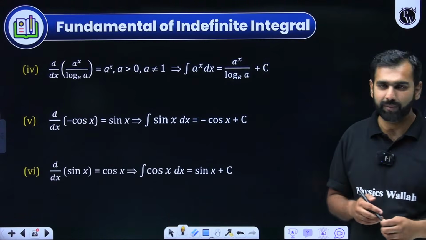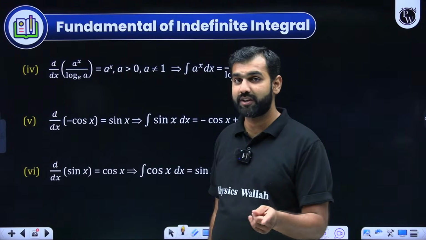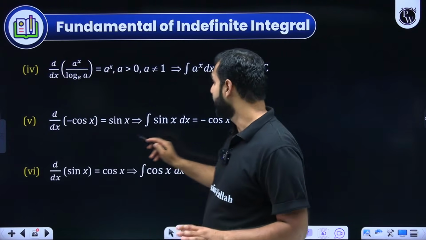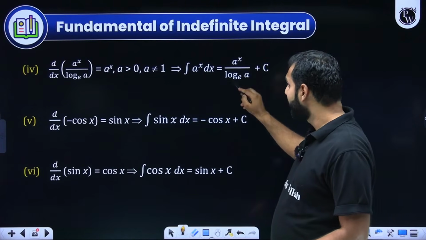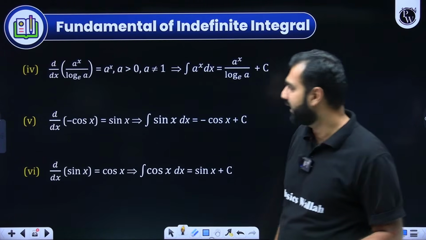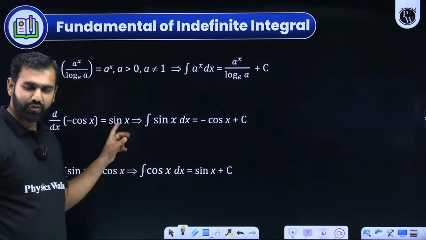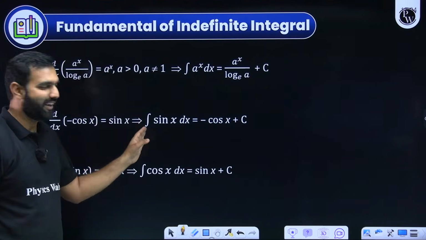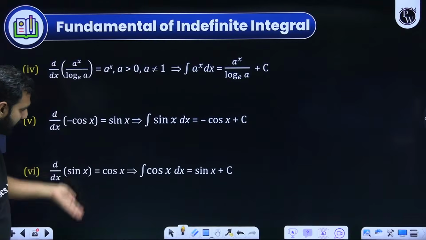That's good. Now, getting back to the discussion, we know a to the power x, when differentiated, gives you a to the power x ln a. I hope you're understanding. A to the power x, when integrated, gives you a to the power x divided by ln a. I hope you will not forget that. Here, a few things I hope you remember: the integration of sin x is minus cos x, because the differentiation of minus cos x is sin x, because the derivative of cos x is minus sin x. So I hope I need not make you revise these formulae.